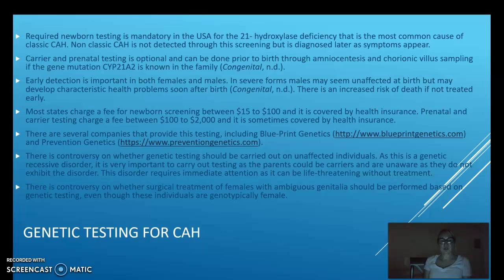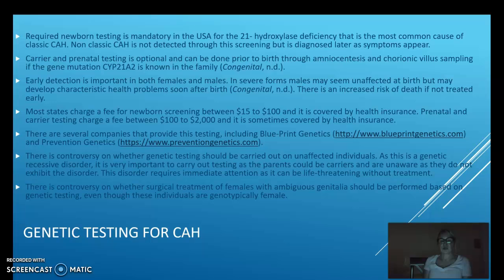Early detection is important in both females and males. In severe forms, males may seem unaffected at birth but may develop characteristic health problems soon after birth. There is an increased risk of death if not treated early. Most states charge a fee for newborn screening between $15 to $100, and it is covered by health insurance. Prenatal and carrier testing charge a fee between $100 to $2,000, and it is sometimes covered by health insurance. There are several companies that provide this testing, including Blueprint Genetics and Prevention Genetics.